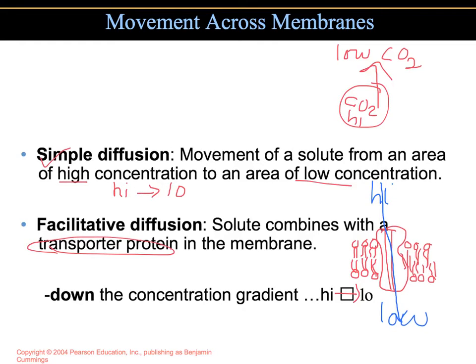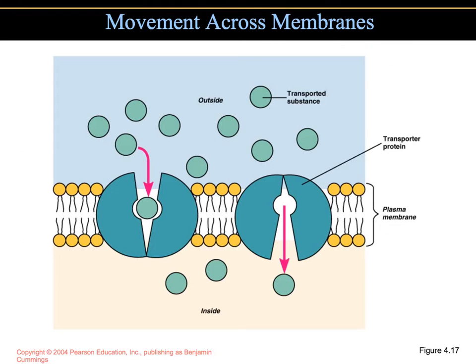If sugar is too big, then it will just move through these proteins, the transporter protein that is embedded in the membrane, but it is still going from high to low concentration, down the concentration gradient. Another term is along the concentration gradient. This picture illustrates the use of a transporter protein to move materials along its concentration gradient.